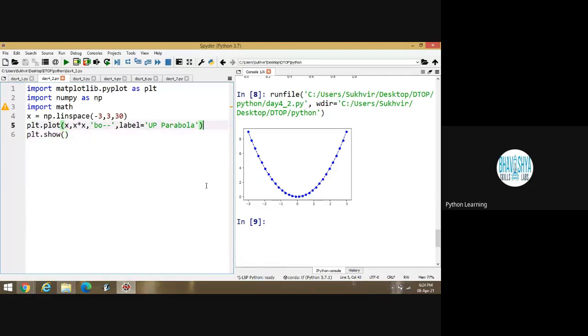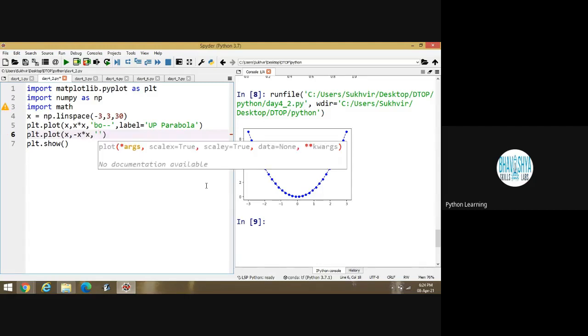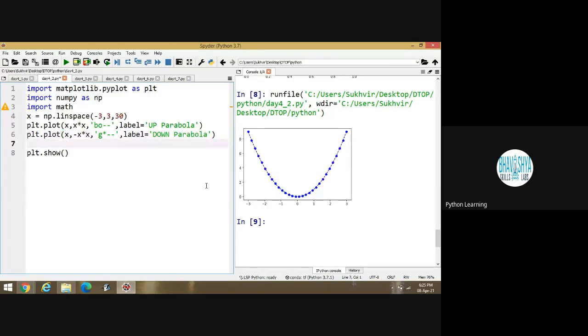Similarly, I can design a downward parabola. For that, plt dot plot, and I can write x, then minus x square, like this. Then some color is there, green, and star, then dashes. Set label is equal to downward parabola. Is it okay? Is the content clear or not?